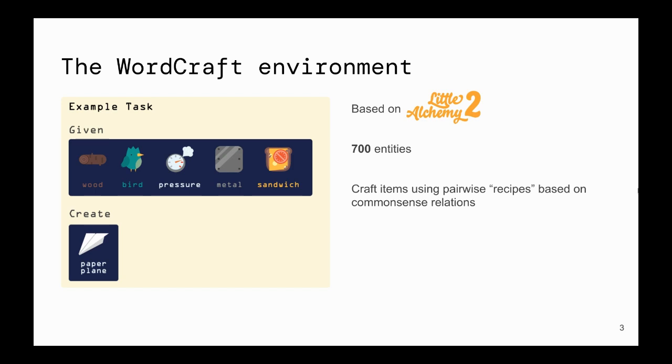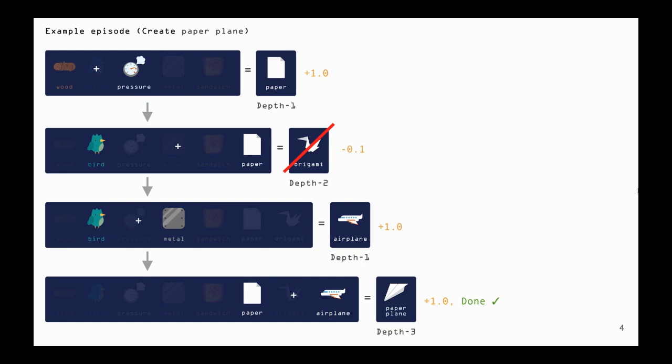And since items are represented by words, grounding observations to text is not an issue. The agent chooses pairs of items to combine, and the selected pair, if a valid recipe, then results in a new item that is added to the table. We see here that to create paper plane, the agent first creates paper by combining wood and pressure, followed by bird and metal to create airplane. Finally, paper and airplane are combined to yield paper plane. The agent also created an irrelevant item, origami, at the second step. Agents can optionally be penalized for making such irrelevant items and rewarded for creating useful intermediaries.